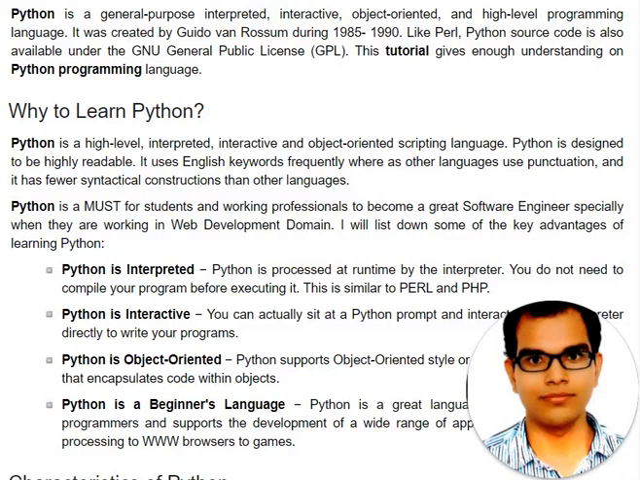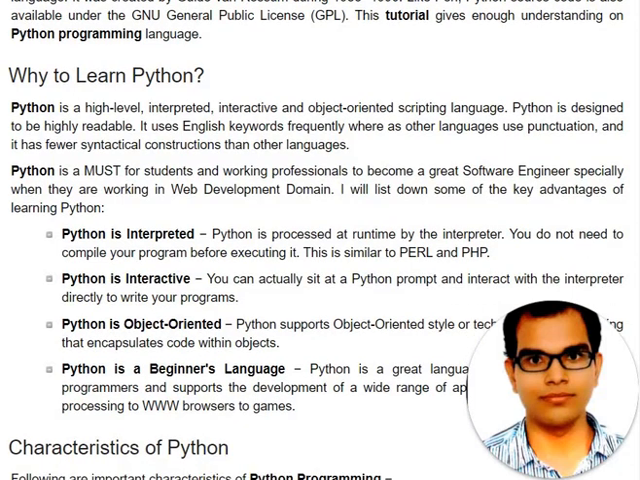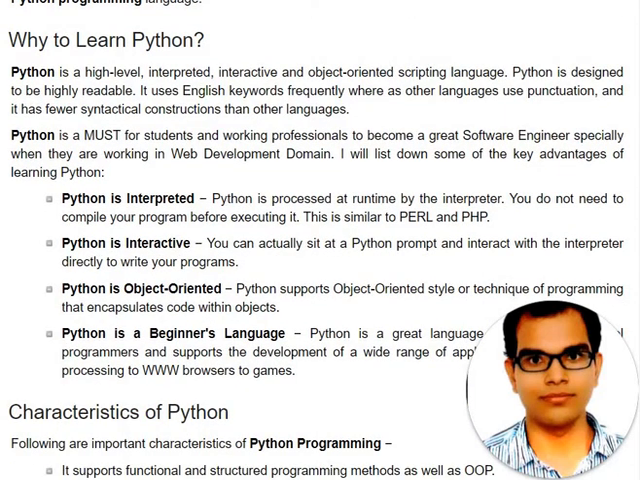Now we have to see why we are in need of Python. Python is a high level interpreted, interactive and object oriented scripting language. Python is designed to be highly readable. It uses English keywords frequently whereas other languages use punctuation, and it has fewer syntactical constructions than any other language.